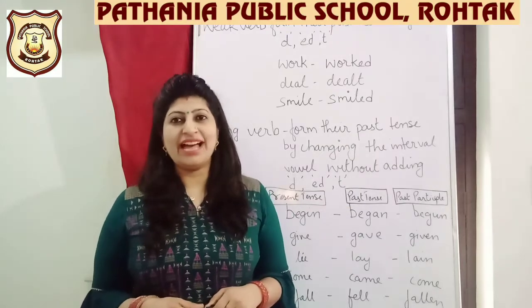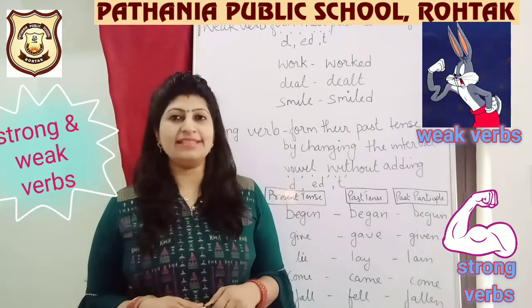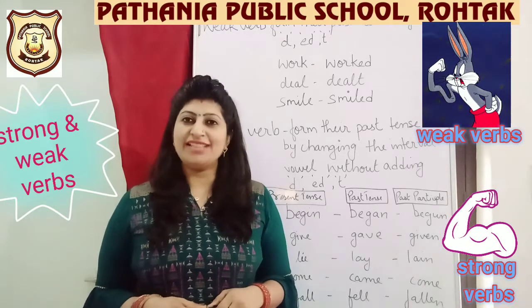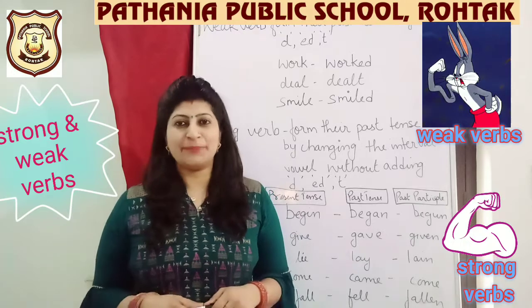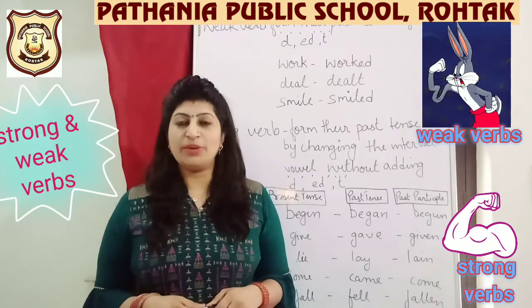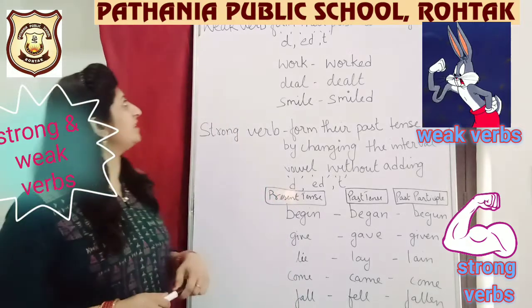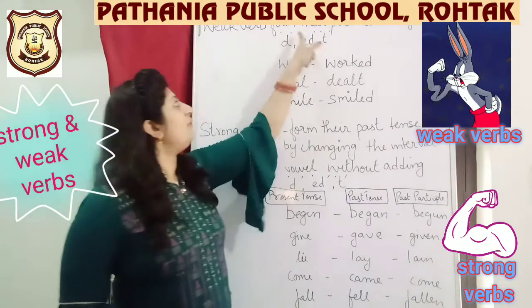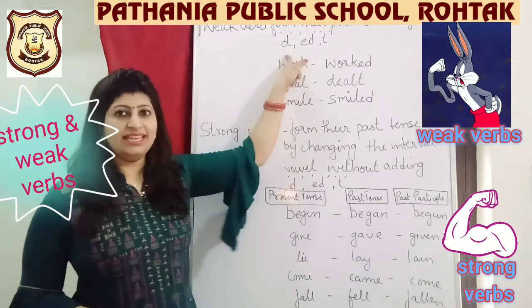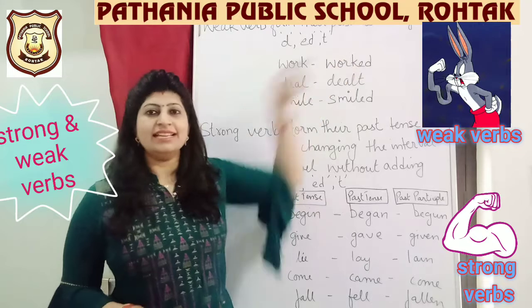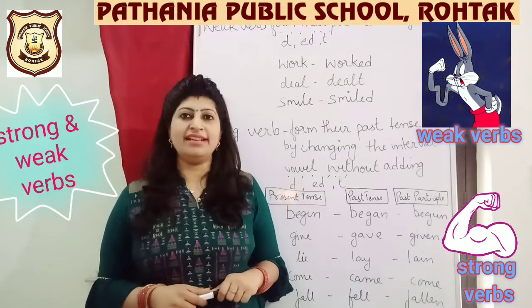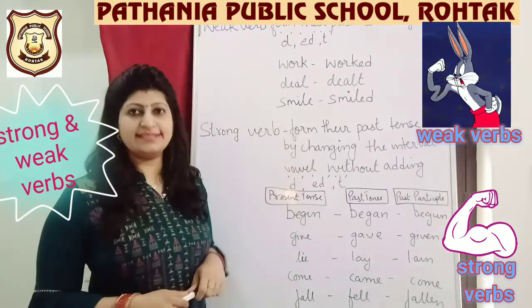You can see on the board I have given the heading of strong and weak verbs. If you recall from my first video, I had mentioned that we would be discussing the same. So let's quickly know about what is a strong verb and what is a weak verb. You can see the definition. Weak verbs form their past tense by adding D, ED and T. So what are the alphabets that are added in it? We will see with the help of these examples.